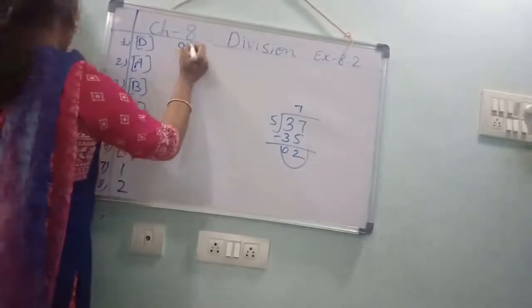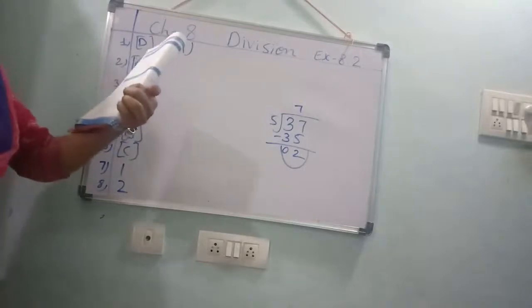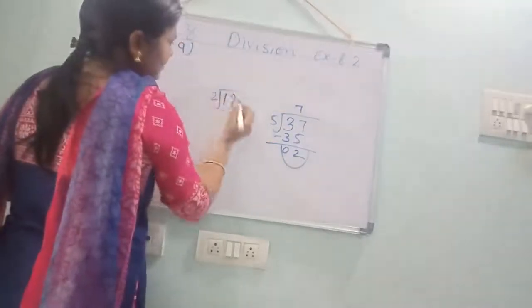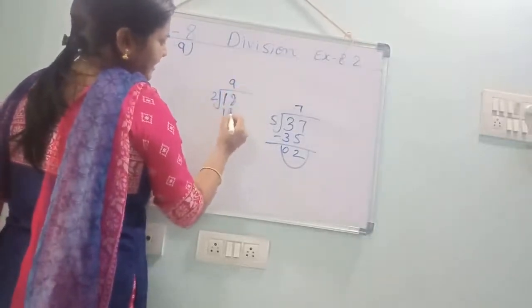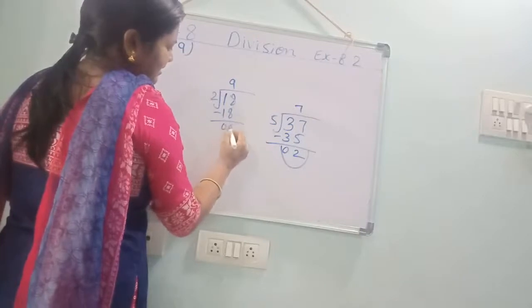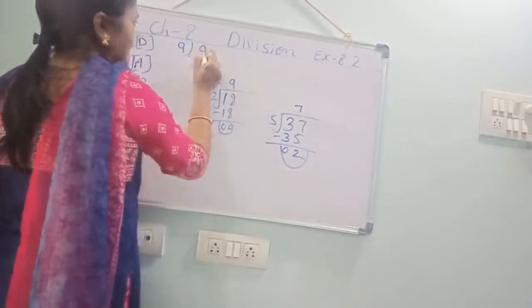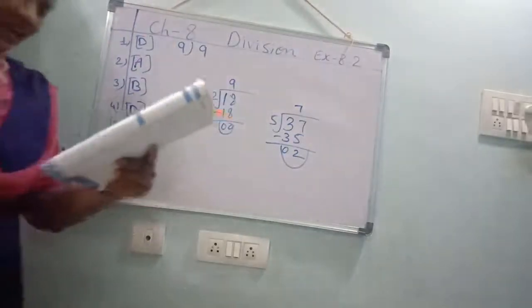Ninth one. The quotient is dash when 18 is divided by 2. 2 nines are 18. 18 minus 18, 0. The quotient is 9. Understood, children?